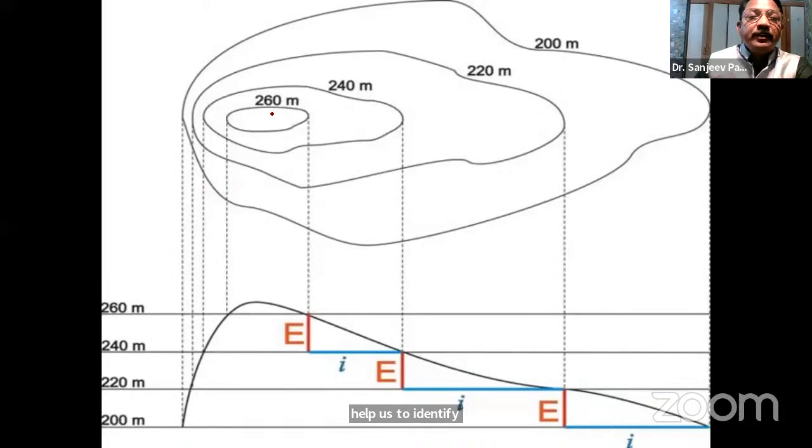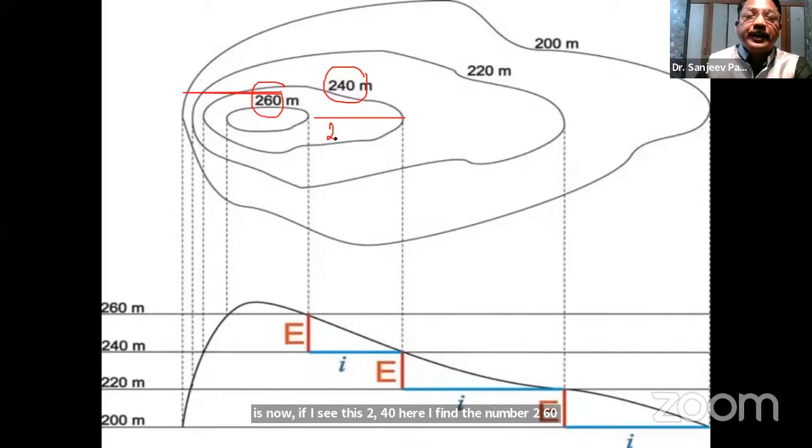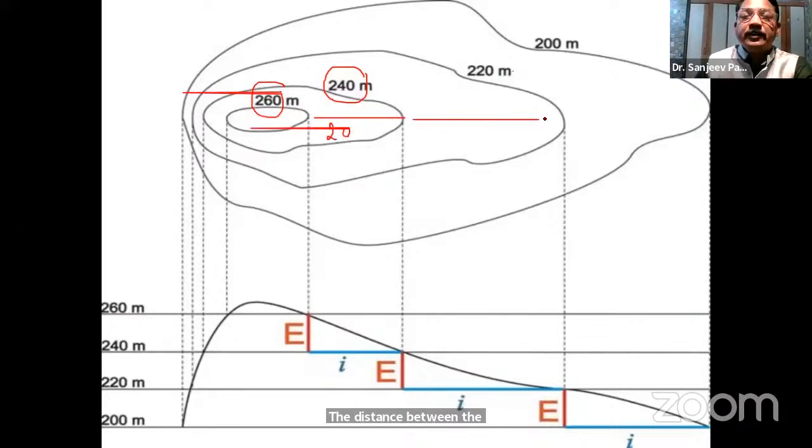Now, teachers, you will find between these contour lines, the distance is, now if I see this 240, here I find the number 260, the distance between them is 20 meters. Now, between these 240 and 220, the distance is again 20 meter.